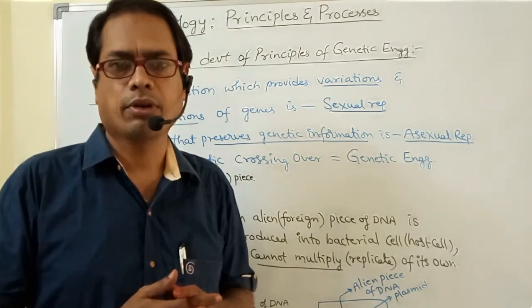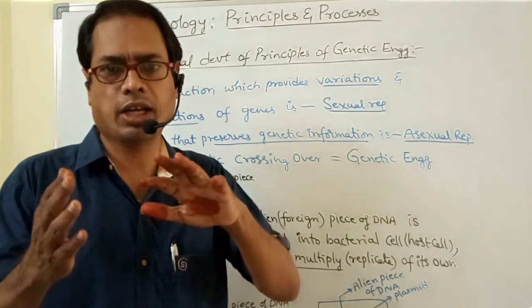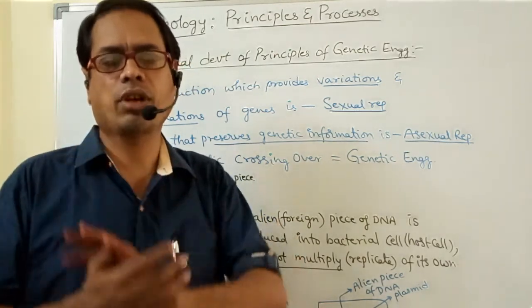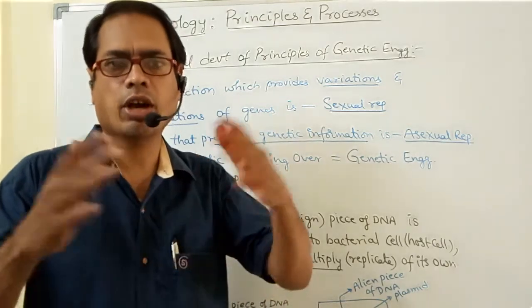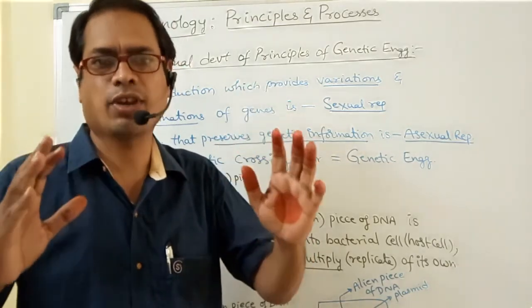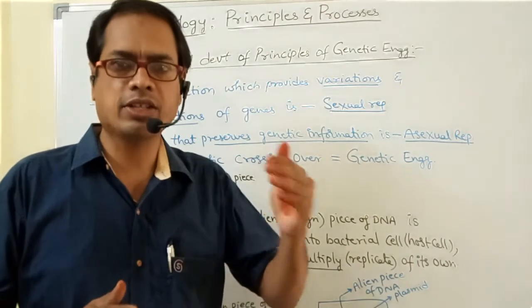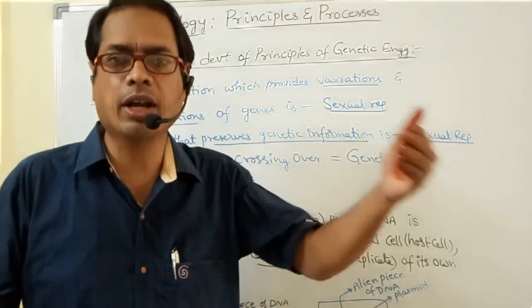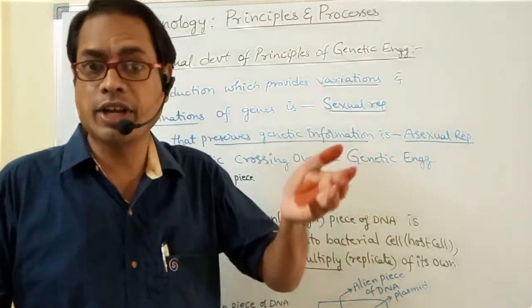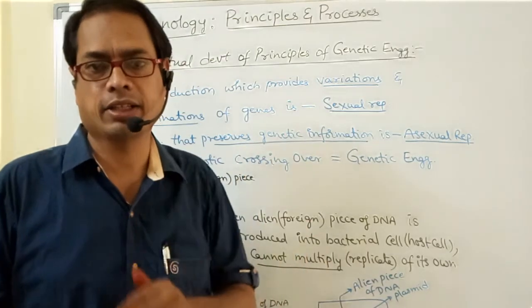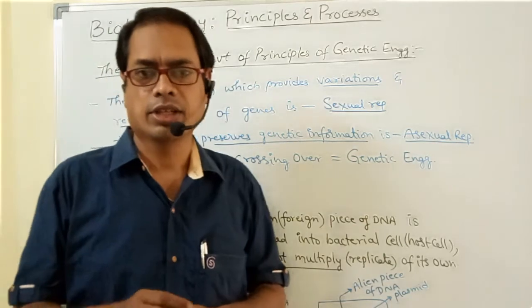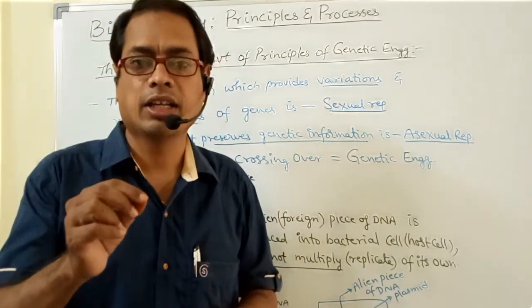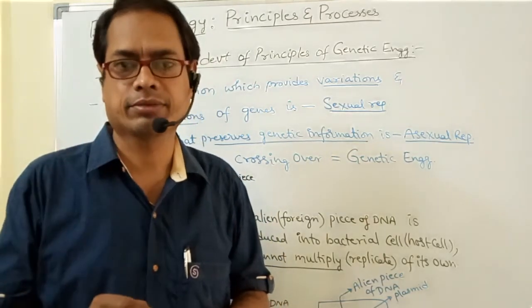That type of fusion of gametes does not occur in asexual reproduction. There are no variations, no recombinations in asexual reproduction. Whatever genetic material is present previously, that same genetic material will be maintained in asexual reproduction. That is, it preserves the genetic material.